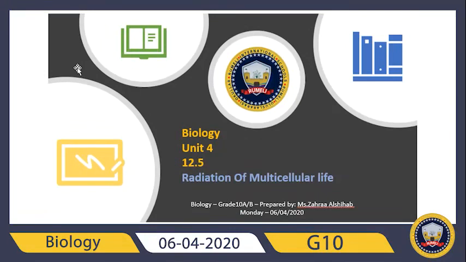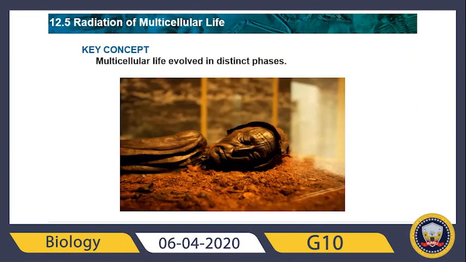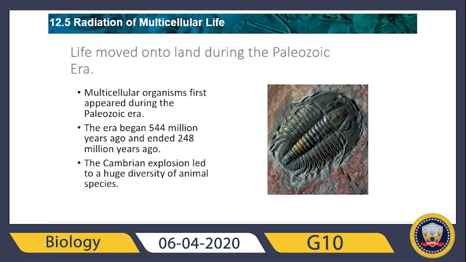Today, inshallah, we'll continue on lesson number 5, radiation of multicellular life. Key concept: multicellular life evolved in distinct phases. So today we will discuss how multicellular organisms evolved in 3 main eras: the Paleozoic era, the Mesozoic era, and the Cenozoic era. So let us start with the first main idea.